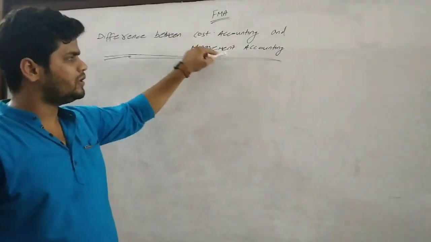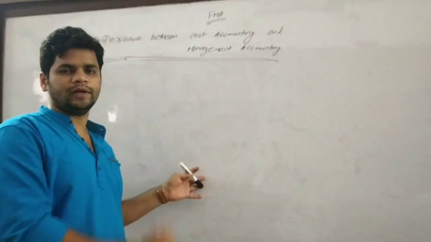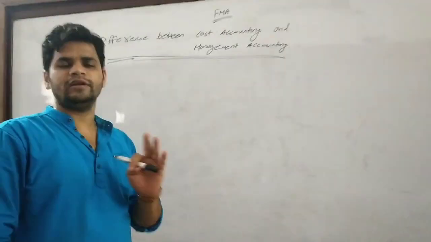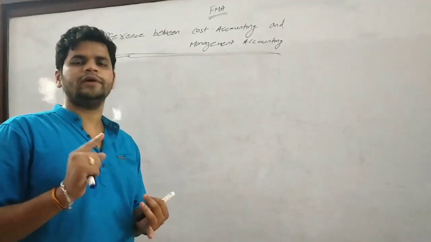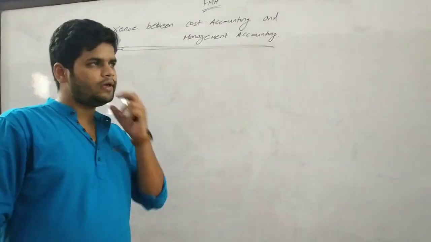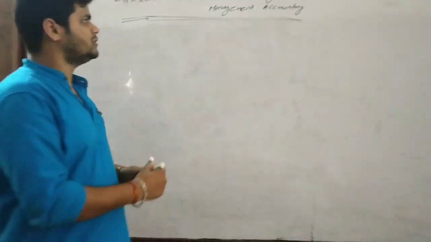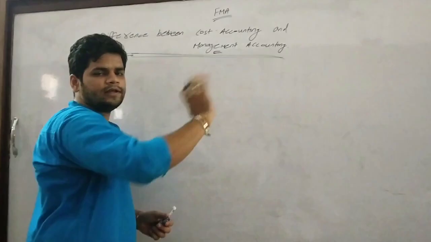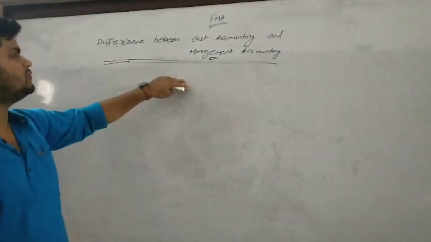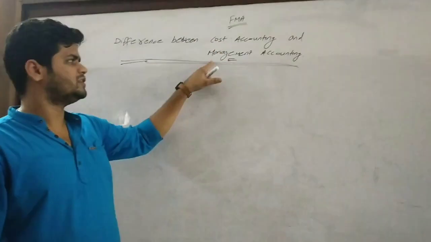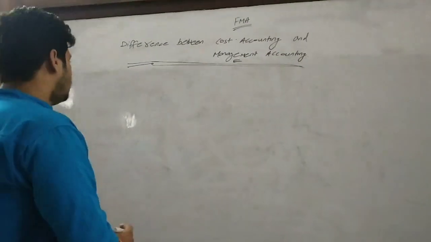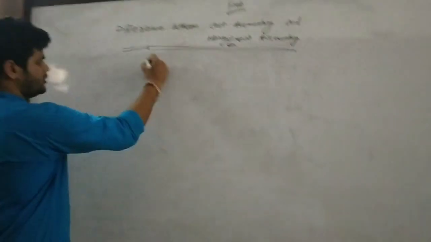Both of these accounting types we have already discussed as various branches. As we all know, there are three branches of accounting: cost accounting, management accounting and financial accounting. In the previous class we discussed management accounting versus financial accounting. In this class we cover cost accounting versus management accounting. So let us discuss the various points one by one.